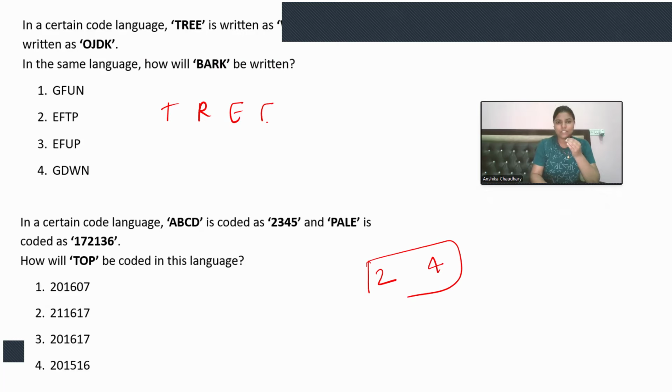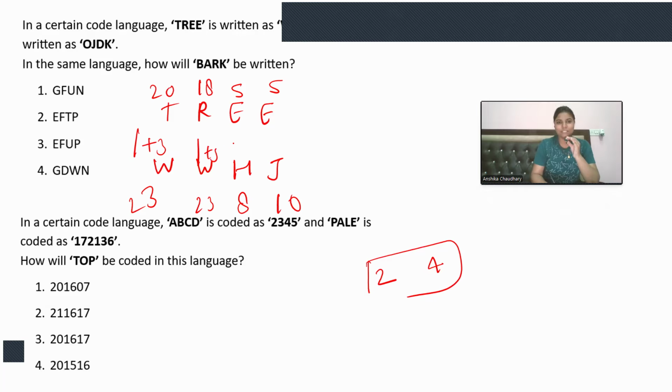So, first of all, let's take the pattern for tree. WWHJ. I'm not getting the pattern. So what I will do is, see, this is a human tendency that we feel complexity in solving letters or words, right? But we are very good at numbers. So I will give them numbers. T is 20, R is on 18, E is on 5, E is on 5. Then W is 23, W is 23, H is on 8, J is on 10. Okay, so I got the pattern: this is plus 3, this is plus 5, this is plus 3, this is plus 5. How easily I got the pattern: plus 3, plus 5, plus 3, plus 5.